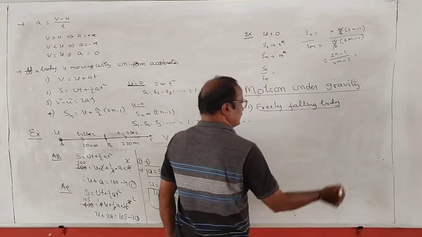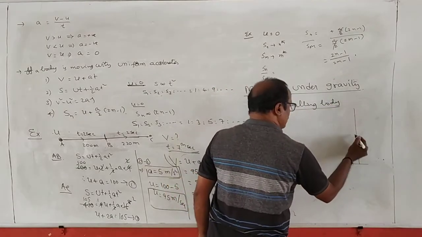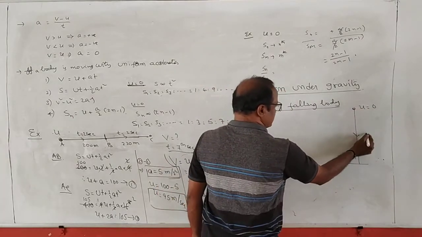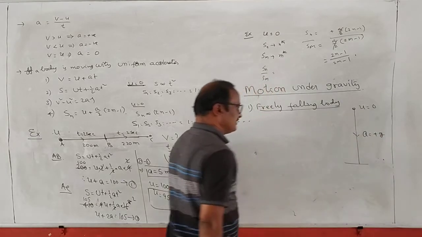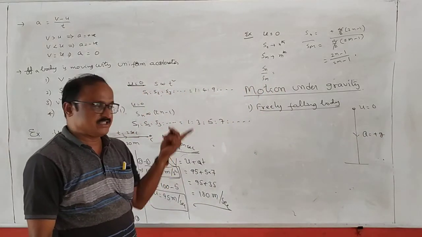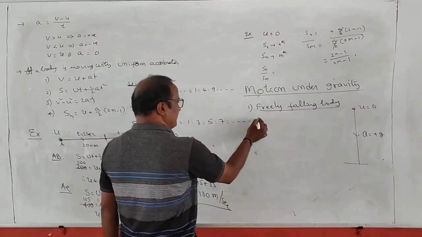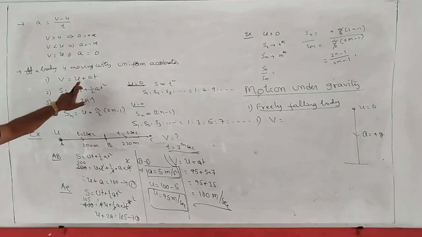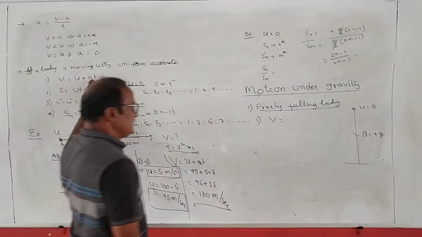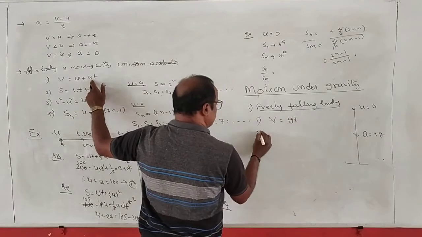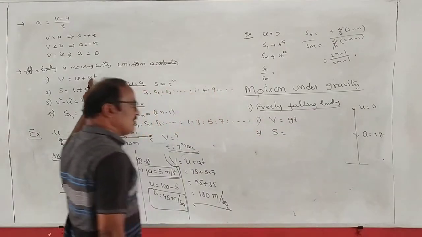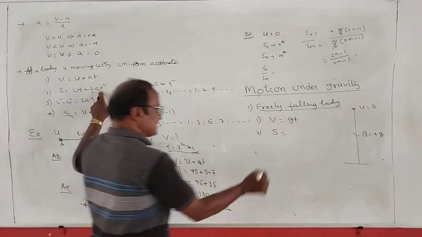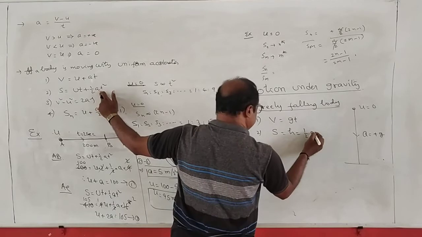Freely falling body. A body is dropped from a certain height above the ground. Drop freely means initial velocity u is equal to 0. Acceleration of the body a is equal to plus g. అంటే freely falling body initial velocity 0 and a equal to plus g. Final velocity of the body on reaching the ground, v is equal to u plus at formula నుంచి u 0, a is equal to g రాస్తే v is equal to gt. Second one, total height at which the body dropped, s is equal to h, here u is 0, a is replaced by g. s is equal to h is equal to half gt squared.